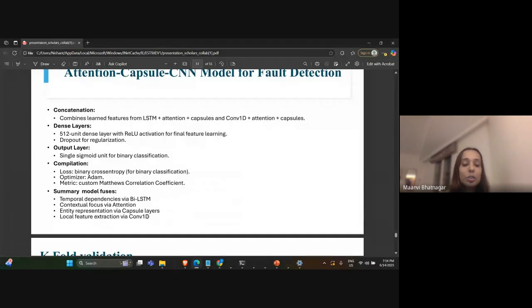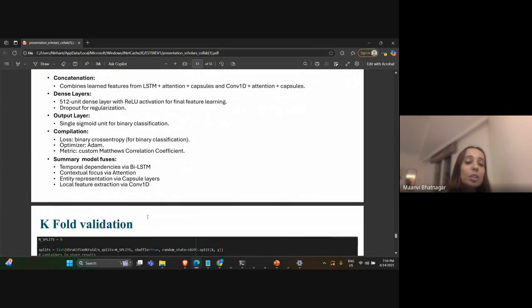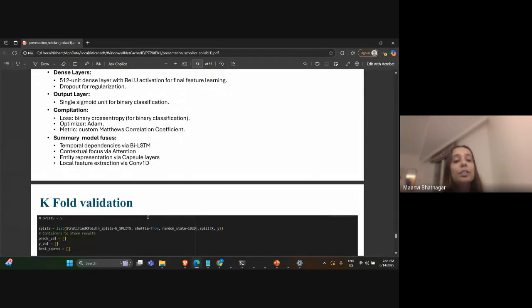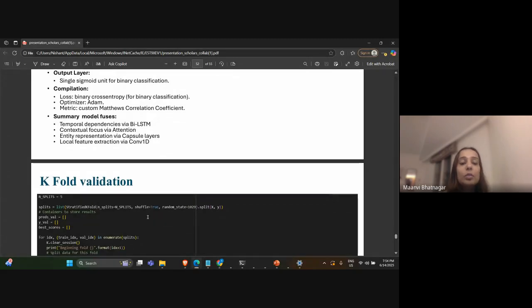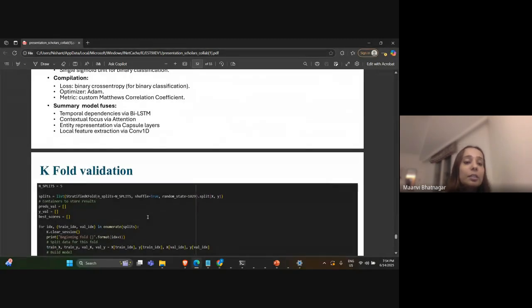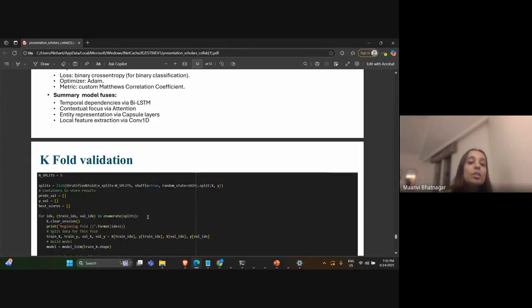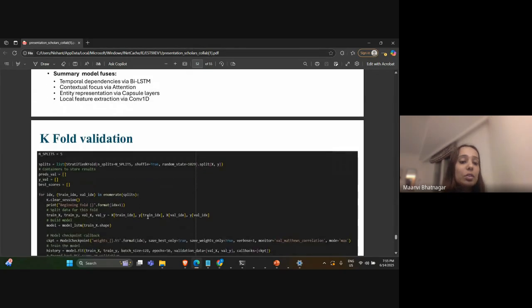So in short, if I want to discuss my model, the temporal dependencies were obtained via BiLSTM, and contextual focus, like the more important features that need attention or need to be captured, were found using attention. And then capsule layers were used for representation of these important features. And if any feature remains, then we used the convolution CNN method.